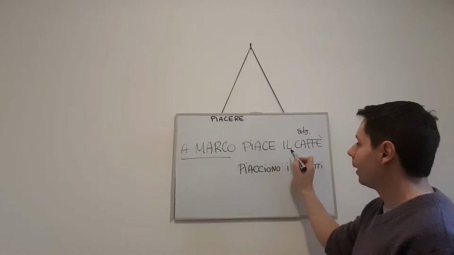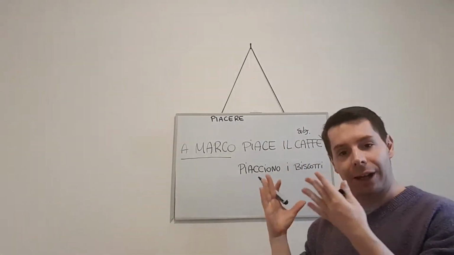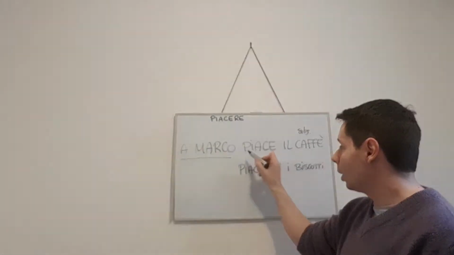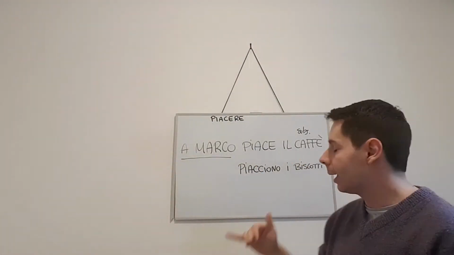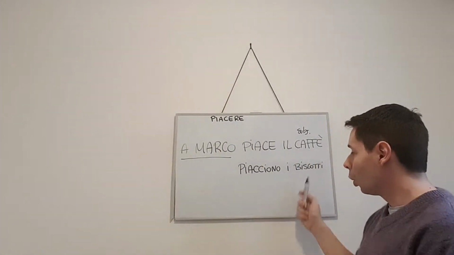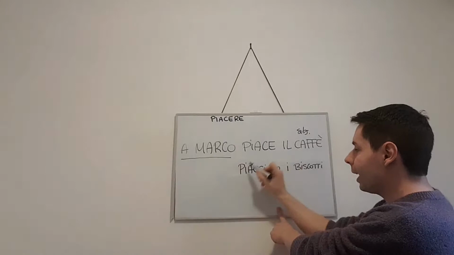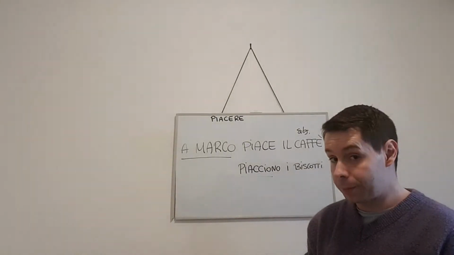And for this verb, piace, since coffee is singular, you're going to conjugate piacere in the third singular form. Biscotti is plural, biscuits, so I'm going to conjugate the verb in the third plural form.